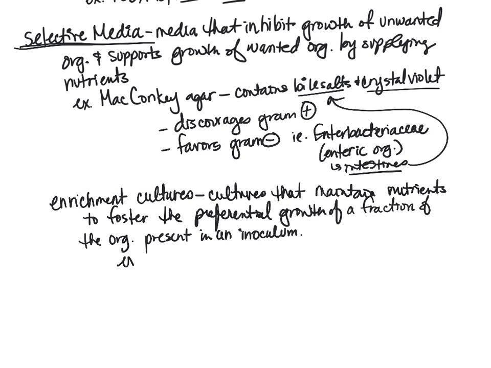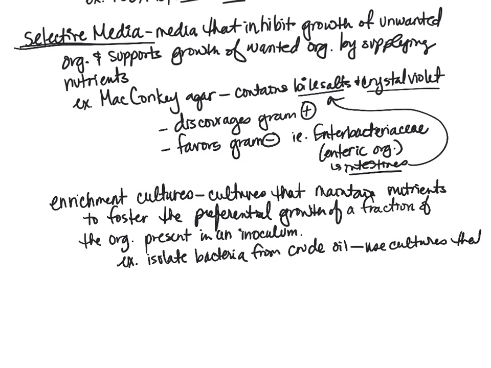So the example that I gave, of course, was if you isolate bacteria from crude oil, use cultures that only provide carbon from crude oil. Good. So that's a type of enrichment culture.